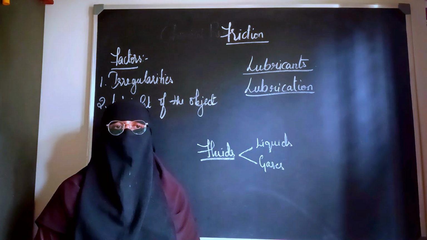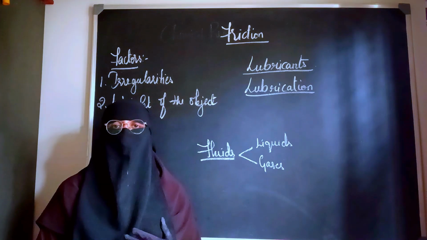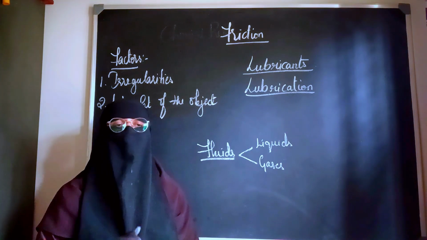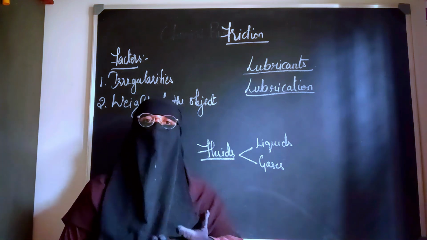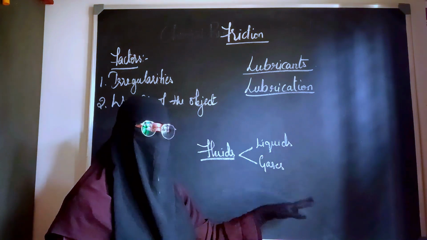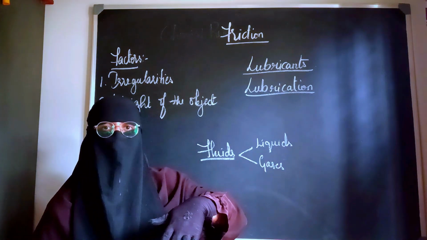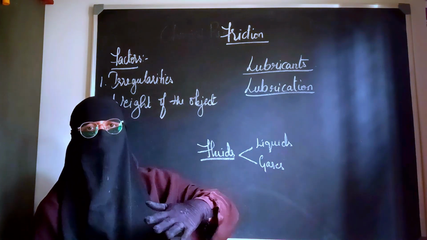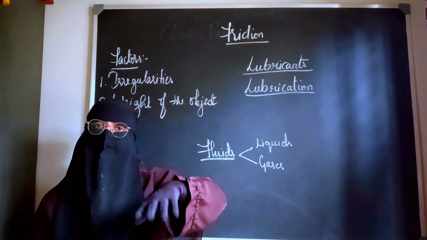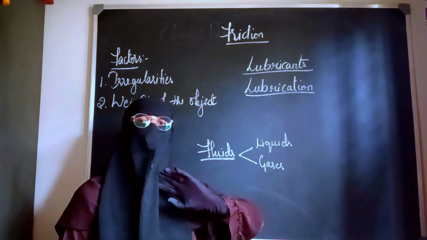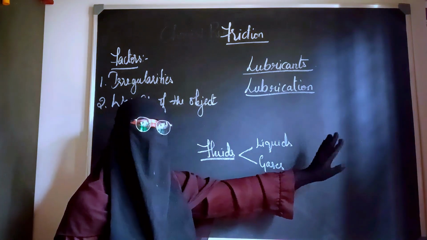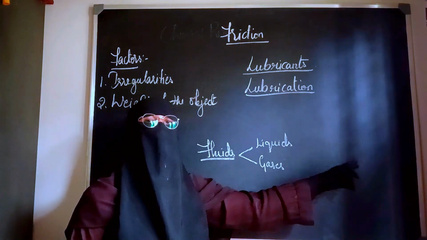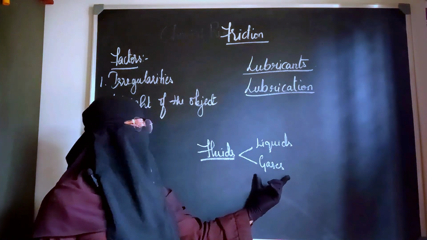Children, you might have seen that when we try diving into the water, it is not easy. Our body tries to float on the surface of the water, but it will never go inside. This all happens because the liquid exerts a pressure or a force on a body which stops the motion of our body. In studying the chapter, we learned that friction is a type of force which reduces motion. So when the liquid is exerting a force which is trying to stop our motion, that means it is also exerting friction. In the same way it goes with gases also.